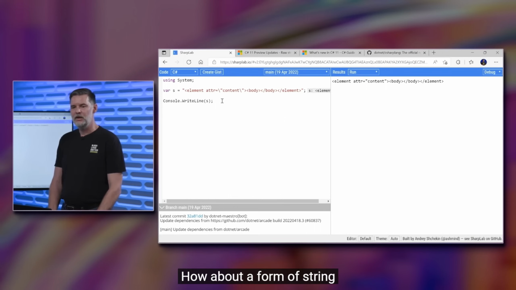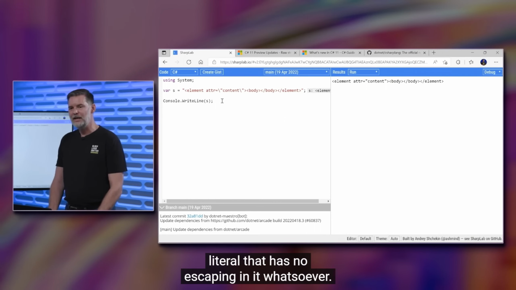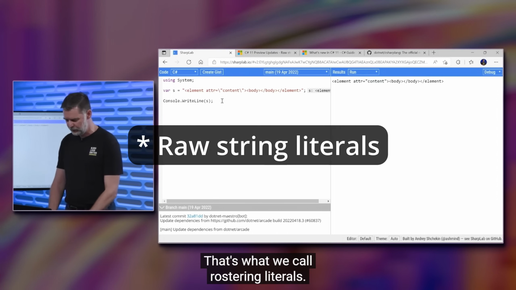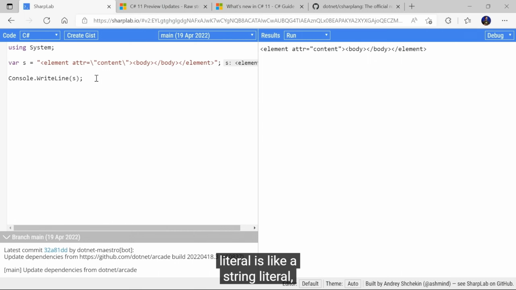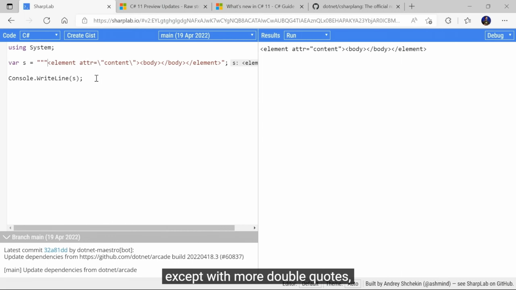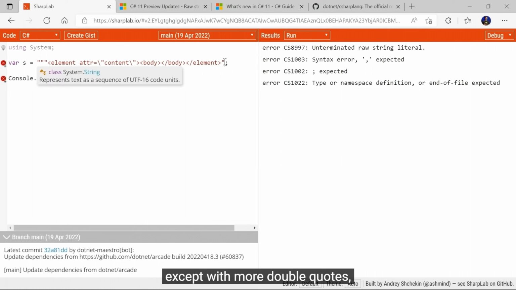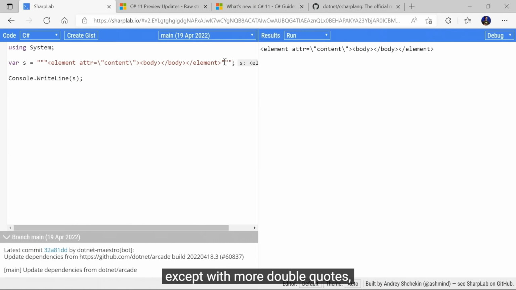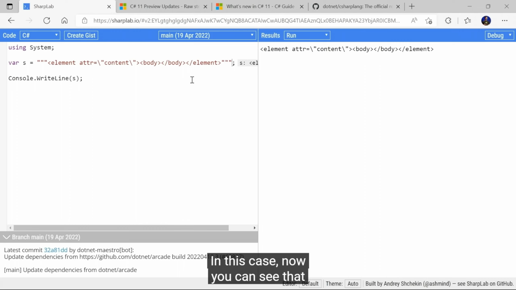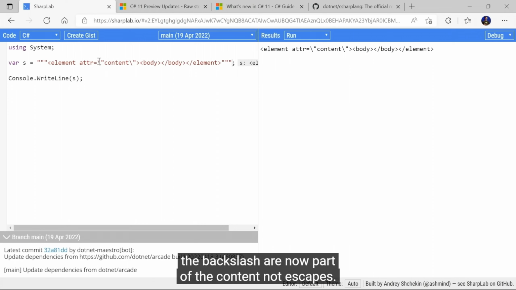So how about a form of string literal that has no escaping in it whatsoever? That's what we call raw string literals. And the way you declare a raw string literal is like a string literal, except with more double quotes. So in at least 3. So in this case, now you can see that the content is printed verbatim over here. The backslashes are now part of the content, not escapes.